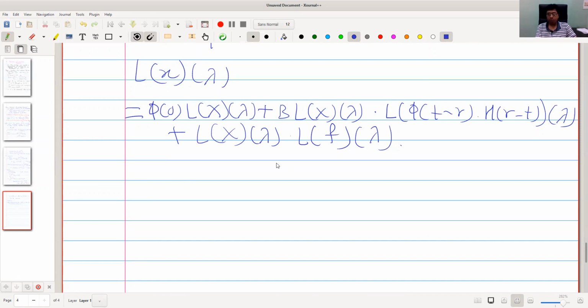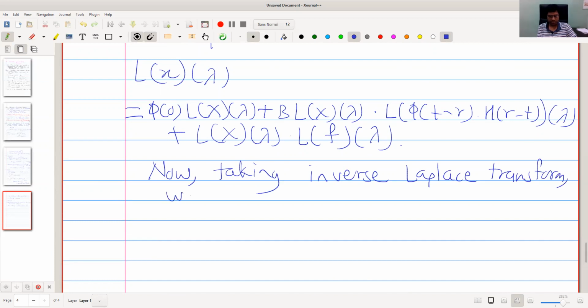Now we are ready to find the inverse Laplace transform, so that we get the required solution. Taking the inverse Laplace transform, we get on the left-hand side L inverse of L of x, which is simply x of t.